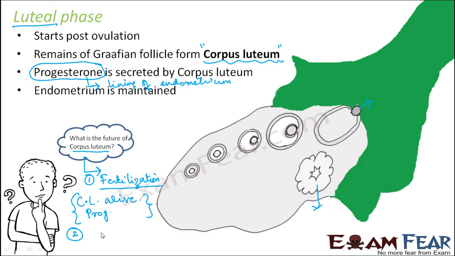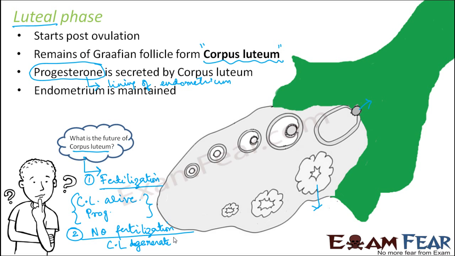The second scenario is if fertilization does not happen. In that case, the endometrium will break. It will rupture and menstruation will take place. So you really do not need progesterone to maintain the lining of the endometrium. In that case, the corpus luteum will degenerate, as you can see in this picture.